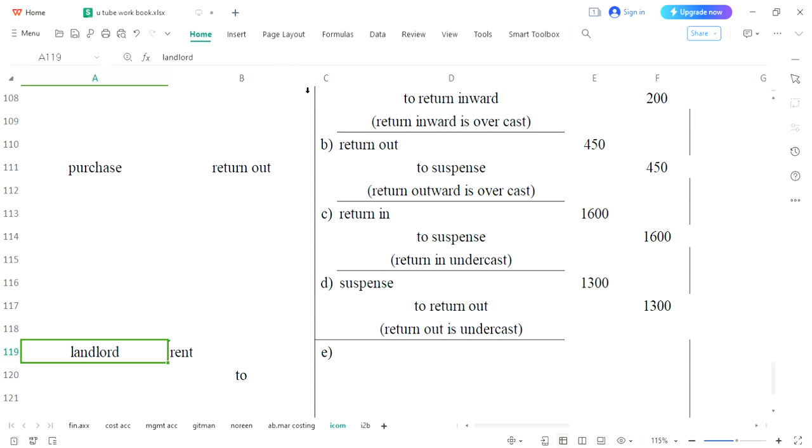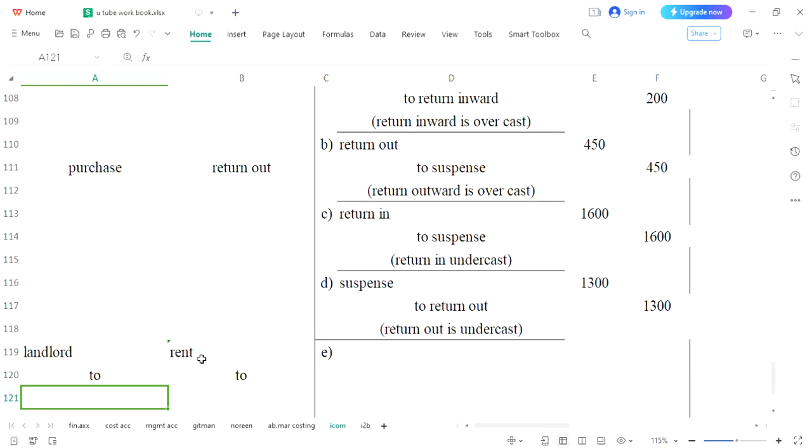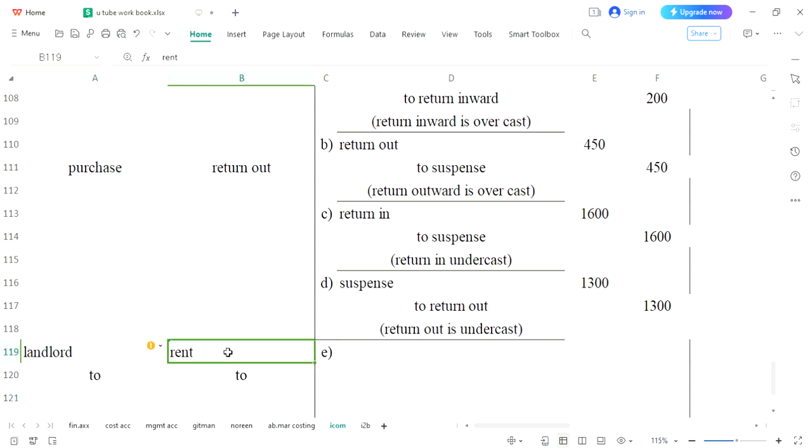Your first target is to understand what mistake we have done. Please see, actually, this is your actual entry. Actually, you were supposed to write rent. The first mistake we have done is that we haven't written the name of rent. Instead of writing rent, we have written the landlord's name. This was the mistake. How would we rectify it? We will be doing it step by step. First, rent was required to be written and it has not been written. There is a mistake. You were supposed to write rent and you haven't written.